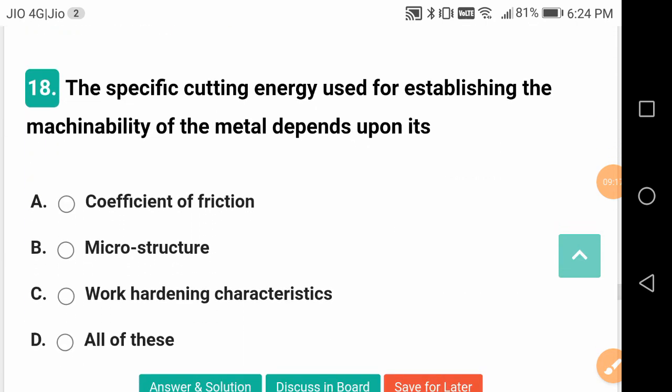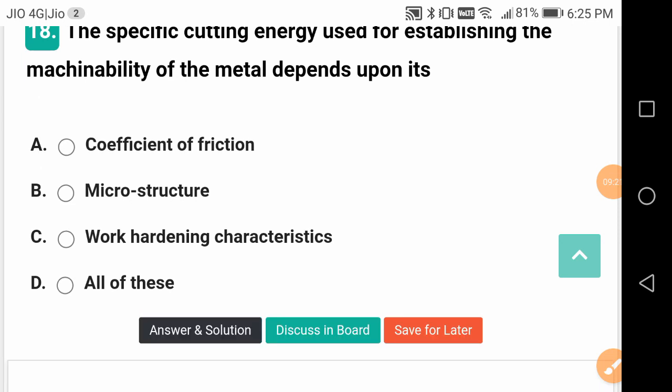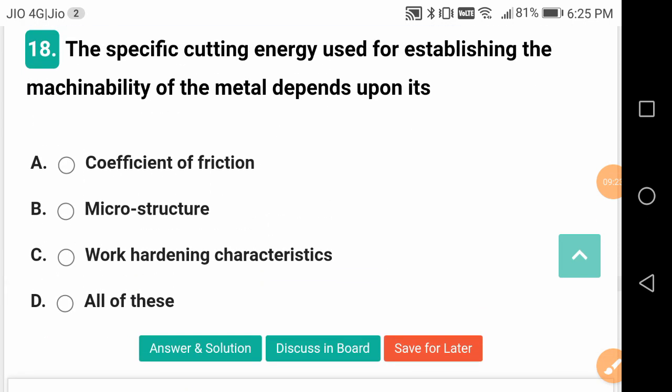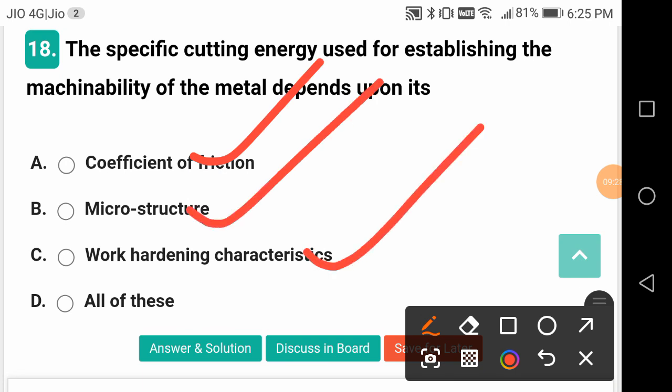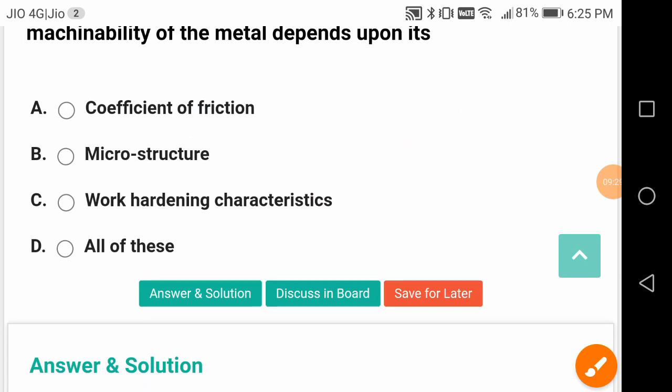The specific cutting energy used for establishing the machinability of a metal depends upon what? They are going to depend upon all: coefficient of friction, mu, microstructure, work hardening characteristics. What is work hardening? So when a material is deformed, it will resist more deformation when still being deformed. So this is called work hardening.